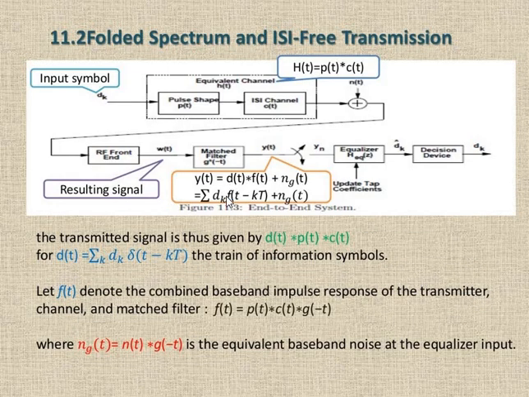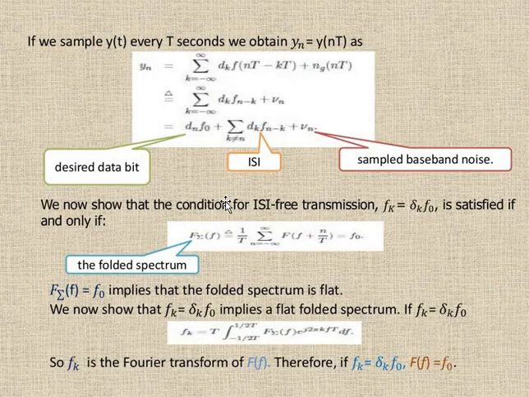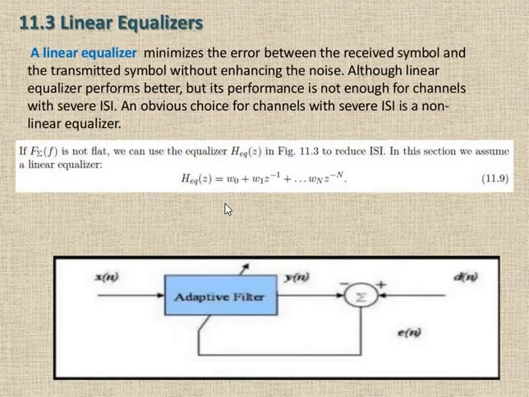Then there is the folded spectrum and ISI-free transmission. In the folded spectrum, the train is the impulse response and is used by matched filters. If we sample y(t), then we get the desired ISI-free signal, and we can just sample the baseband noise. Then the linear equalizers are used to minimize the error between the received symbol and the transmitted symbol without enhancing the noise. Although the linear equalizer performs well, its performance is not enough for channels with severe ISI.